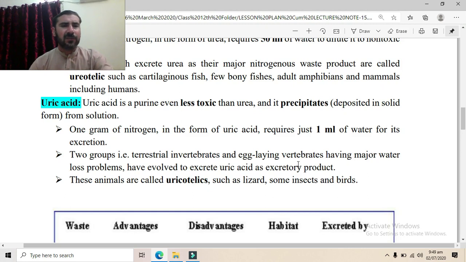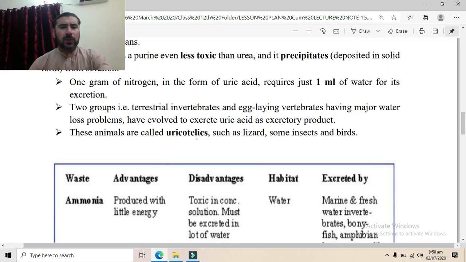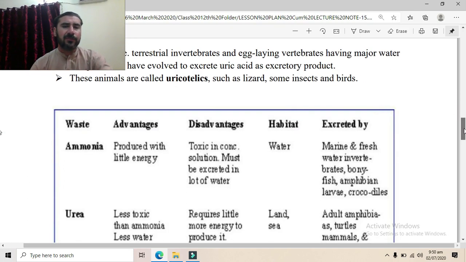Water is available to them in very limited amounts, so they have evolved to excrete uric acid as their excretory product. The uricotelic animals include lizards, some insects and birds.